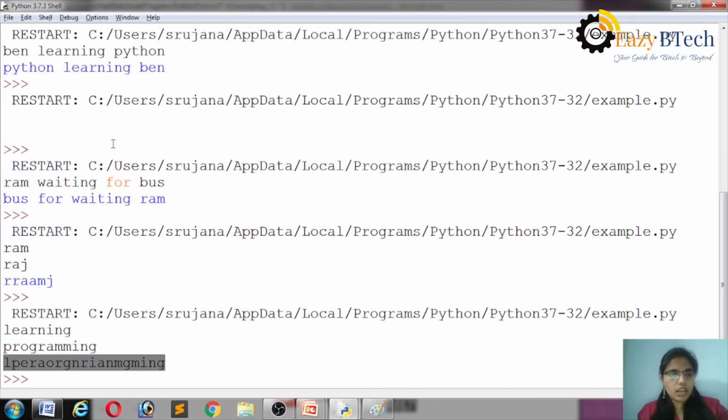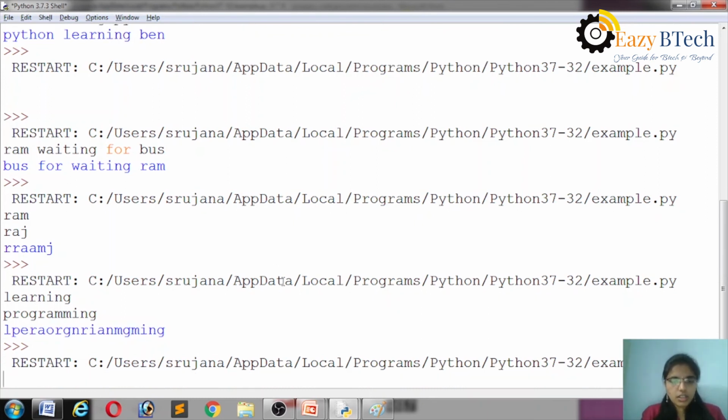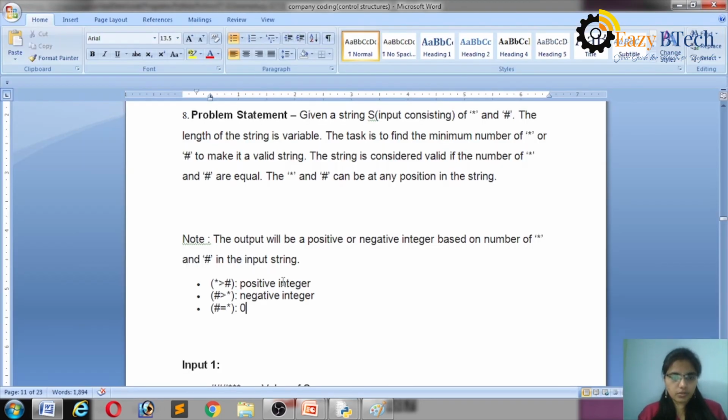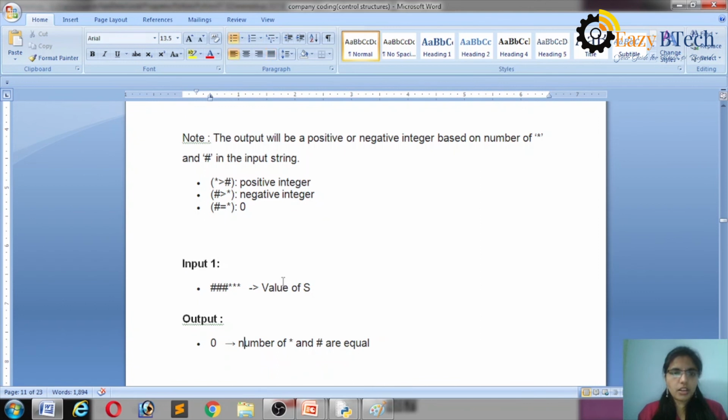Let's see here. I am taking a string: star, hash. The answer is 0. Yes, the first test case is matched. Okay, the answer is 0. Here you have to check these conditions also. What are the conditions? Positive integer, negative integer.